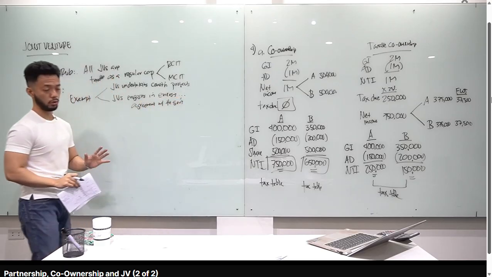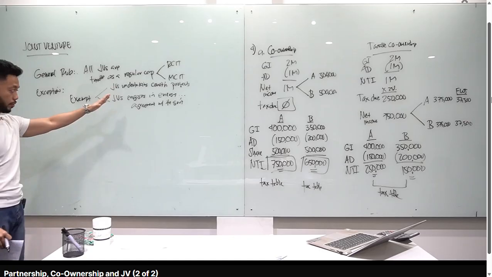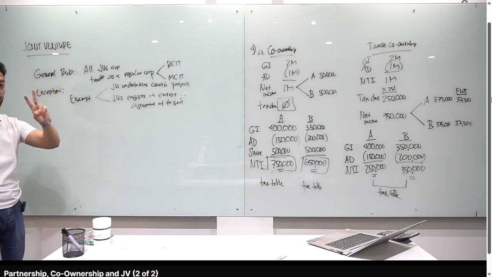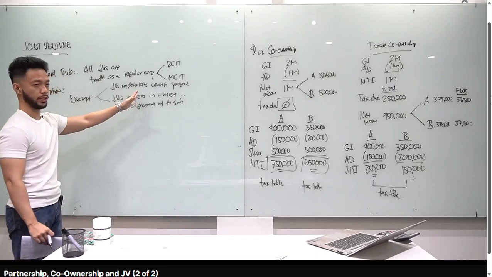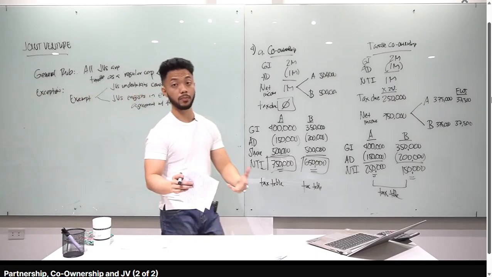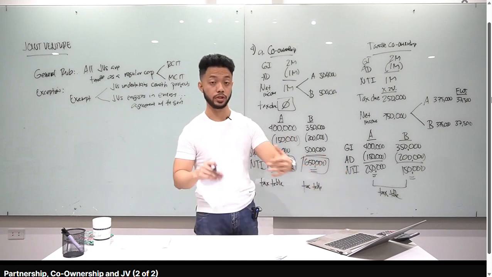So, ulitin ko lang class. Ito yung concept, ha? Yung mga JVs na yan, ang general rule, lahat yan, taxable, as a regular corporation. Magbayad sila ng RSIT or MSIT. May dalawang JVs lang ang exempt: undertaking construction projects and yung energy operations. Kaya yung example ko kaya ng mga property developers, maraming ganyan kasi nga exempt sila from income tax. Got it? Kaya nag-JV sila.